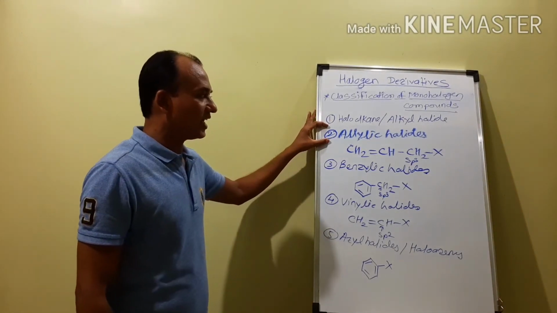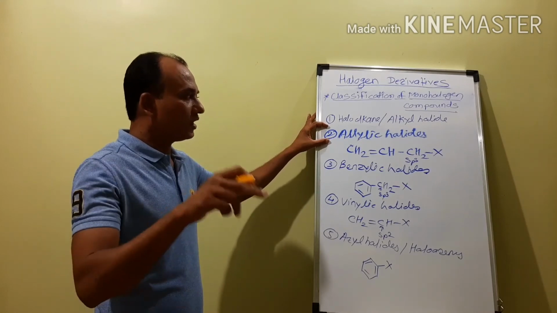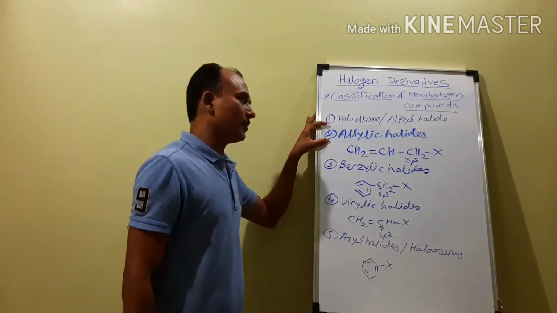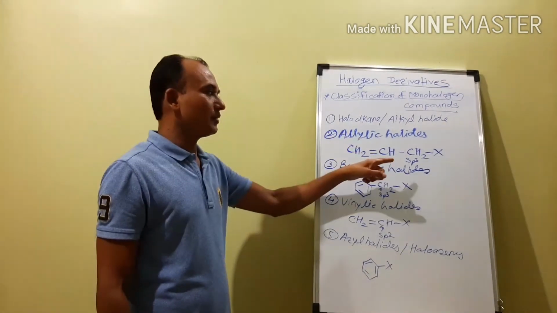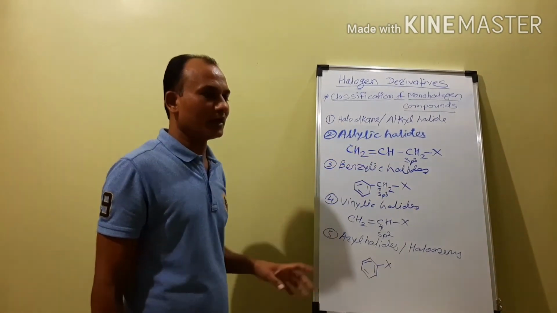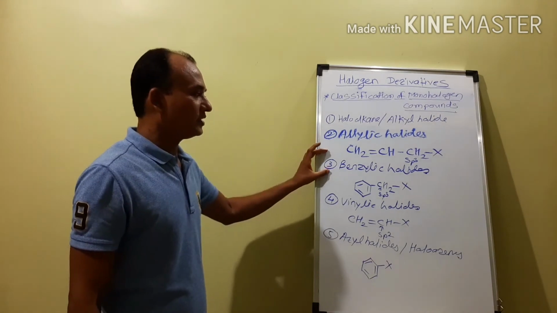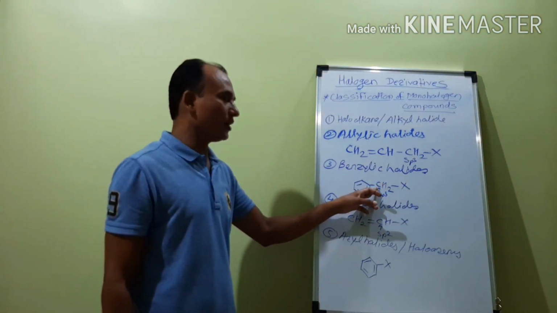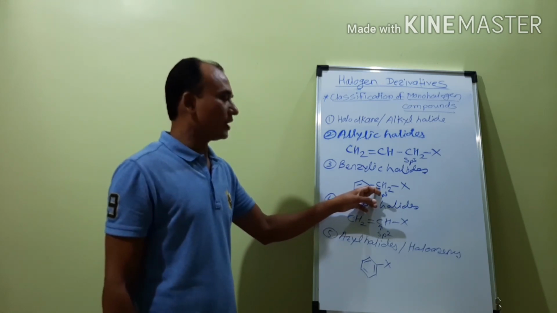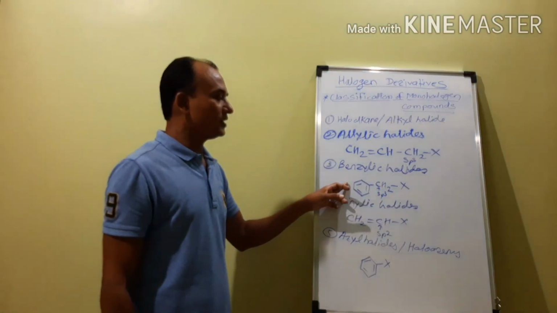Second one is the allylic halides. In the allylic halide, the halogen atom is attached to the sp3 hybrid carbon atom, but this sp3 hybridized carbon atom is attached to the doubly bonded carbon atom. Then third one, benzylic halides. In the benzylic halides, the halogen atom is attached to the sp3 hybrid carbon atom, but it is attached to the benzene ring.